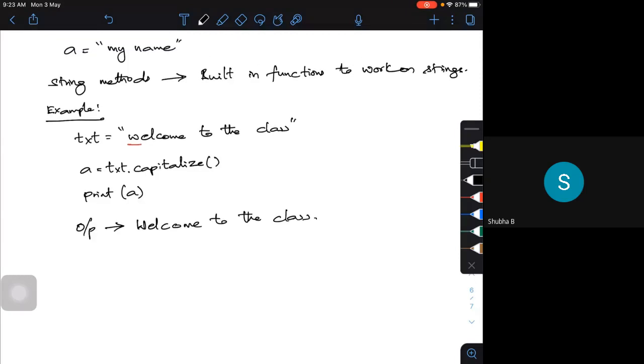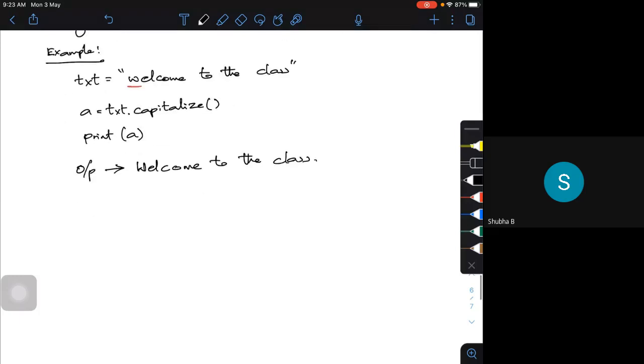String method means I am going to use some built-in functions, already defined in your Python program, to do some operation on strings. Capitalize is one particular string method which converts the first character to uppercase.